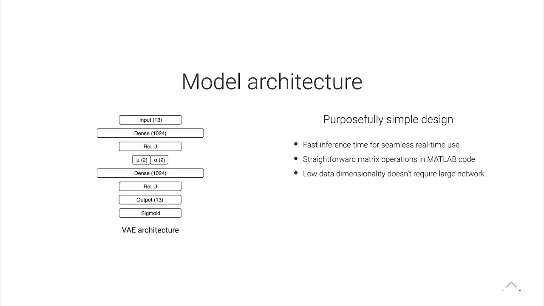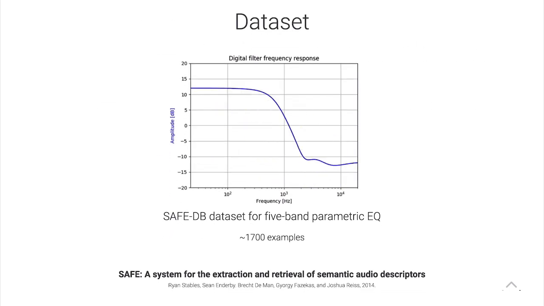And it also means that implementation in MATLAB is easier, because a lot of the newer layers that you may want to use in a deep neural network aren't fully supported yet, because I actually had to implement this myself in MATLAB for it to work. And the final reason is that our data has low dimensionality. We're not dealing with images or raw audio here, so we can get away with a small network and it still works.